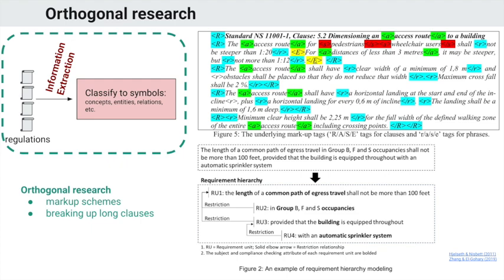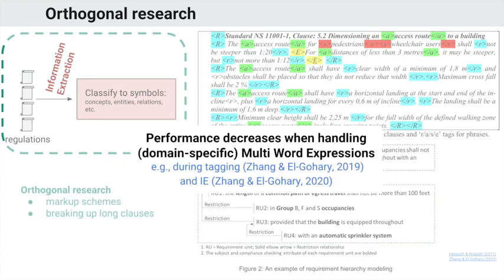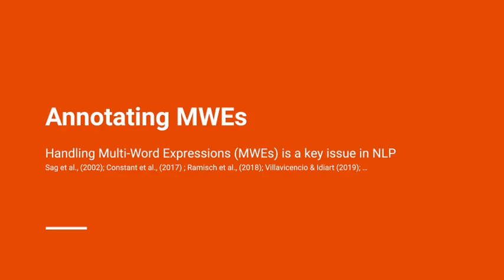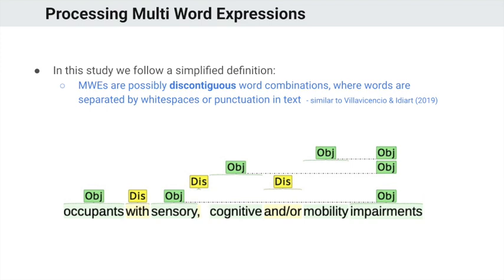And this type of direction of work also finds that the performance of these systems decreases when they're handling domain-specific multi-word expressions. And so the need really is for a domain lexicon that can also handle multi-word expressions for automated compliance checking. Now, working with multi-word expressions is a key issue in natural language processing.